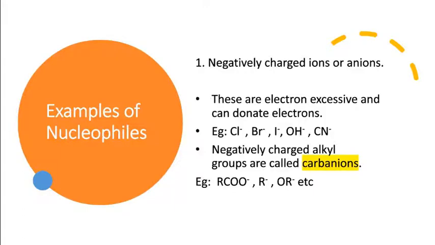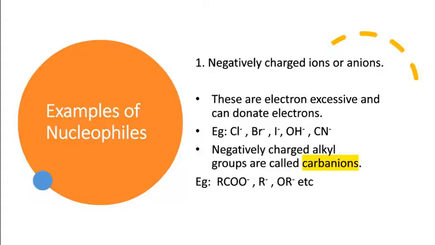Examples of nucleophiles. One type of nucleophiles is negatively charged ions or anions. These are electron excessive and they can donate electrons. Negatively charged ions generally possess an excess of electrons, and because of that reason they can donate electrons readily. So these are the nucleophiles which have excess of electrons with the negative charge.